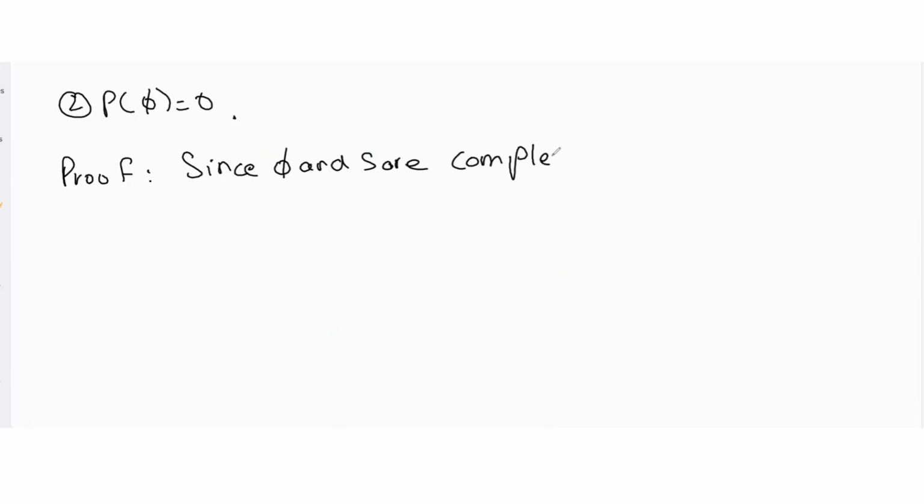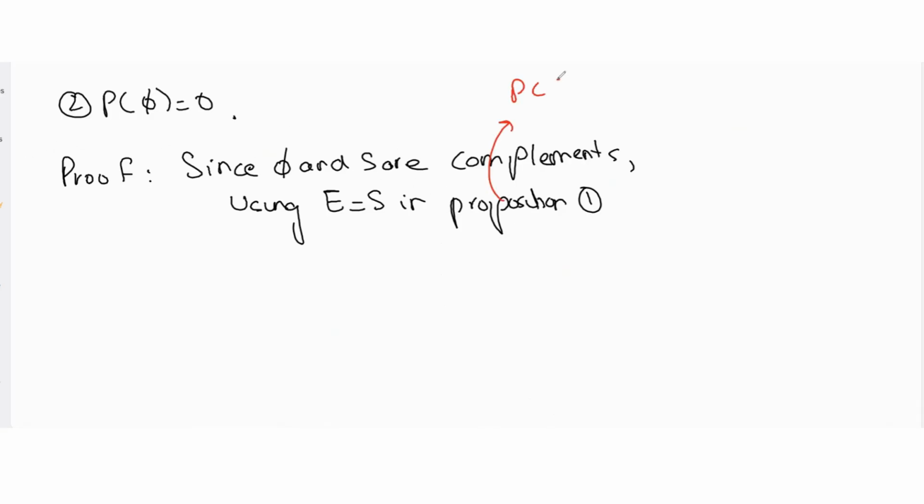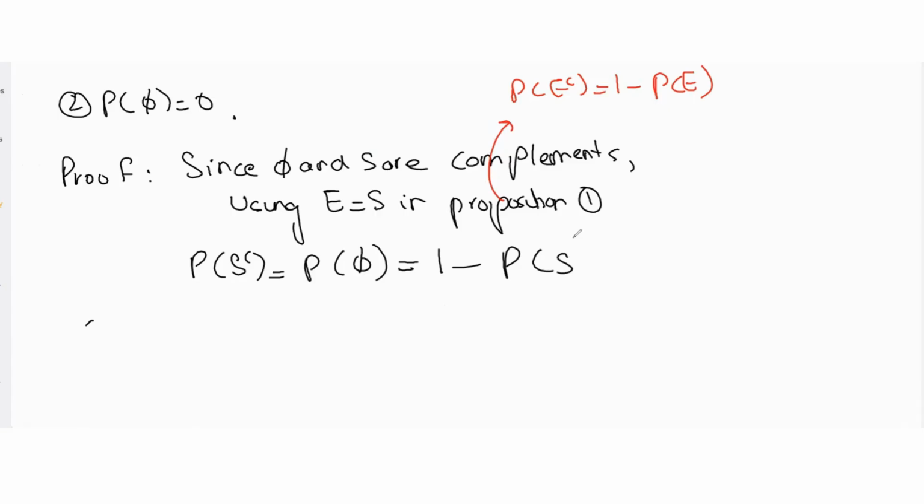So if I just let E be S in proposition 1, where probability of E complement is 1 minus probability of E, then probability of S complement, which is just the null set, is 1 minus probability of S.